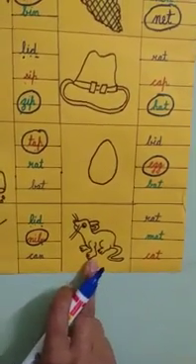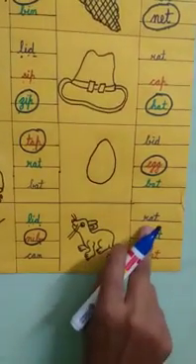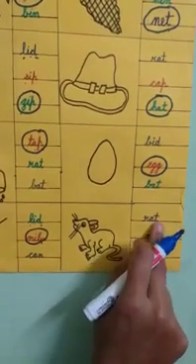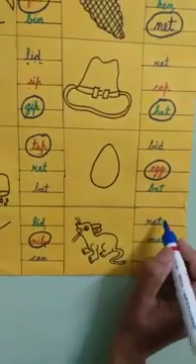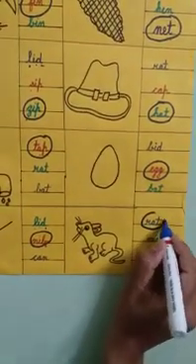Rat. What is the spelling of rat? R-A-T, rat. Is it correct spelling? Yes. Circle rat. Okay children.